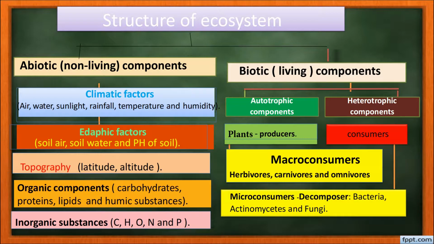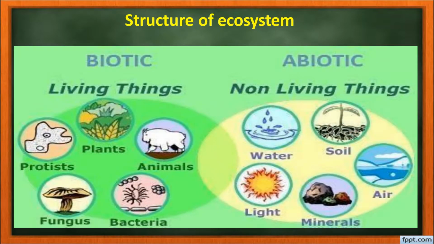So macro consumers are the herbivores, carnivores and omnivores, whereas micro consumers are the decomposers like bacteria, actinomycetes and fungi that decompose dead and decayed plants and animals. So these are the biotic factors: microorganisms, plants, animals, bacteria, fungus. Abiotic factors: water, soil, light, minerals and air.